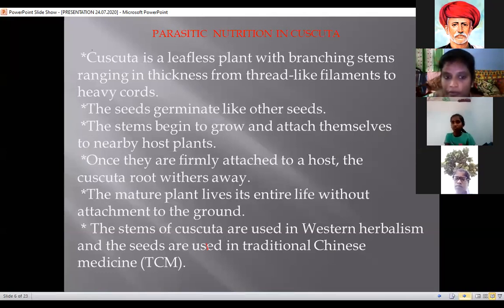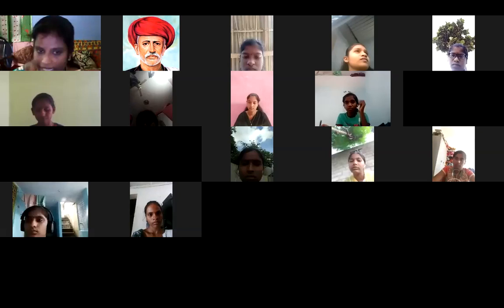See, parasitic nutrition in Cuscuta. What is the process? Cuscuta is a leafless plant with a branching stem ranging in thickness from thread-like filaments to heavy cords. Already you see the picture of the Cuscuta plant, a leafless plant.